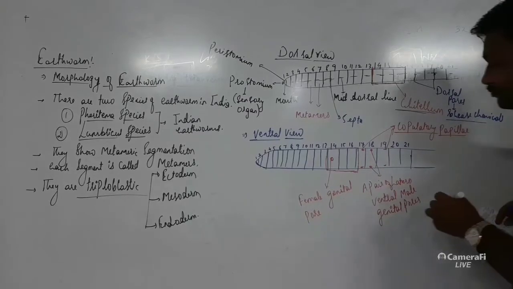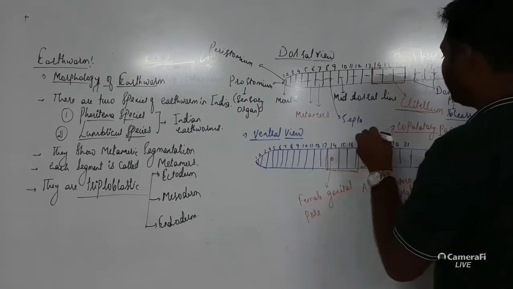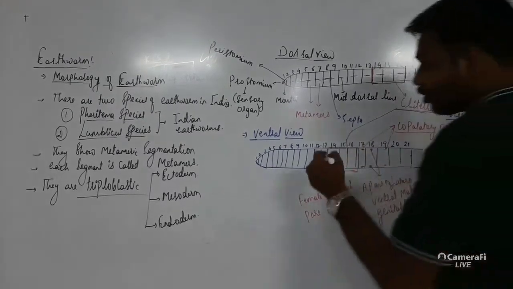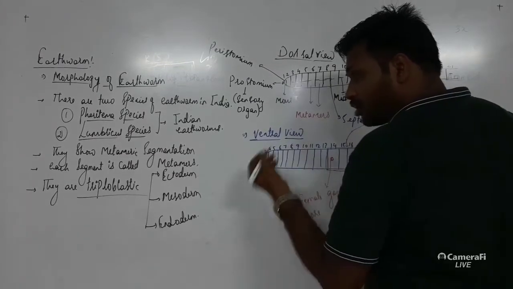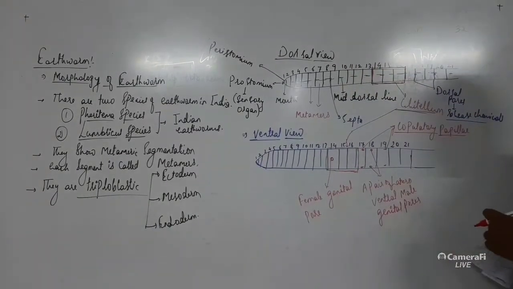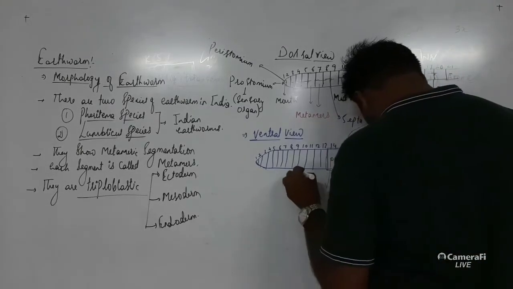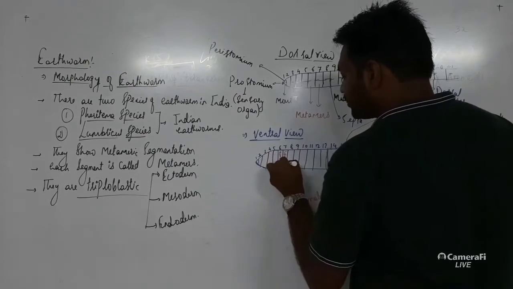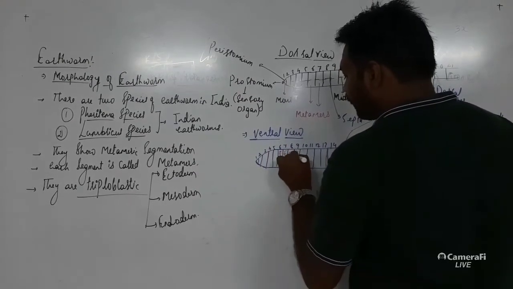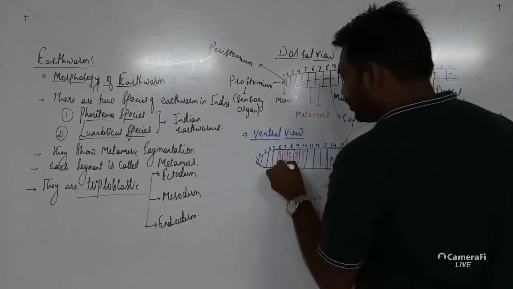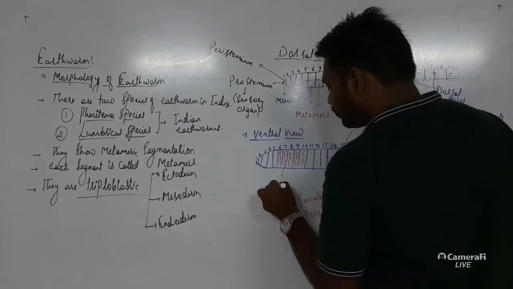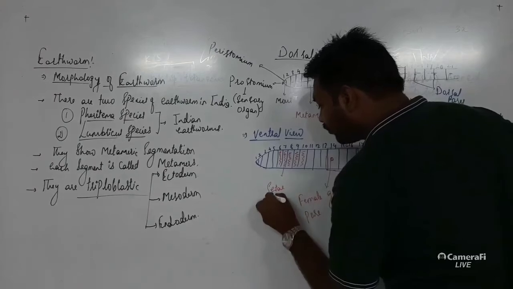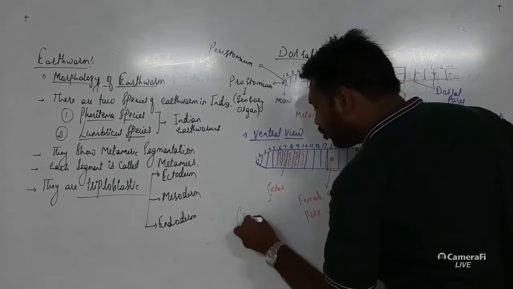Apart from this, we can again give the name clitellum over here. Then the dorsal as well as the ventral part of the earthworm is covered by small S-shaped structures, and these S-shaped structures are called setae, which are meant for locomotion.